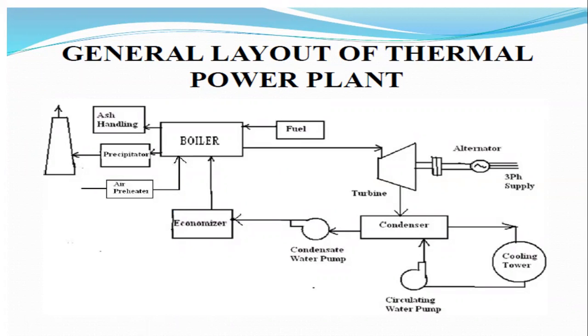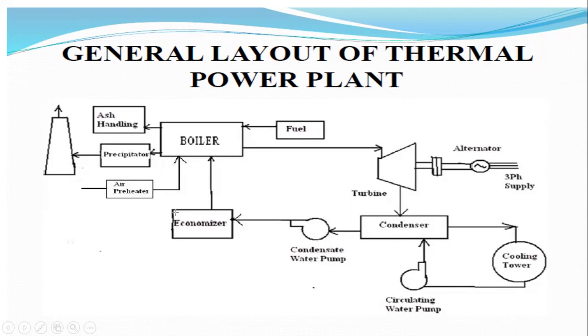Basically, the main parts in the case of a steam power plant: the first one is the boiler, next one is the turbines, next one is the generator or the alternators, next one is the condensers, next one is the economizer.